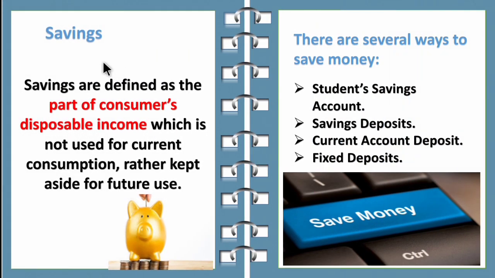Now let's move on to savings. So what is savings? Savings are defined as a part of consumers' disposable income which is not used for current consumption, but rather kept aside for future use. Savings means you save a part of the income for future use. There are several ways to save money. First is the student saving account, then savings deposit, then current account deposit, and then fixed deposit.